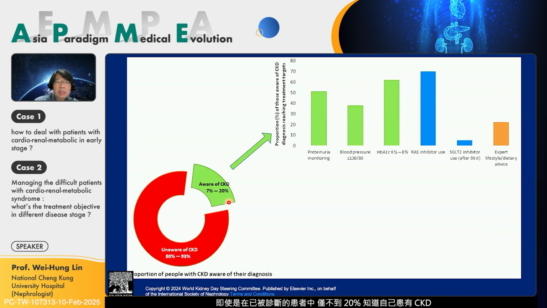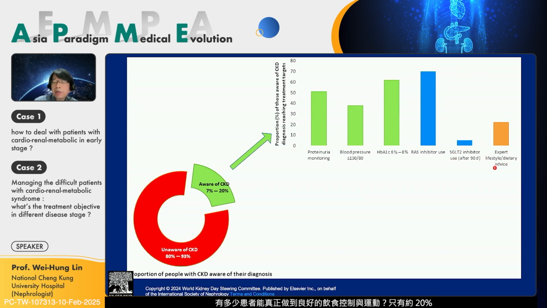And even among the less than 20% of patients who are aware of CKD, proteinuria monitoring is just half. Blood pressure goal attainment is just 40%, HbA1c goal just 60%. RAS inhibitor use, about 17%, is the best item. And we talk so much about SGLT2 inhibitor use. Patients who use SGLT2 inhibitors for more than 3 months are just 5% globally.